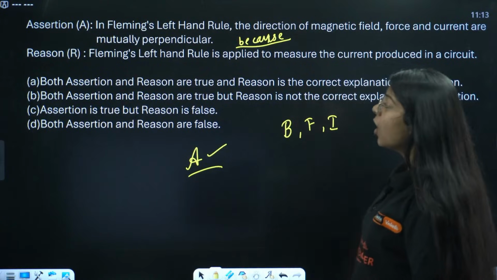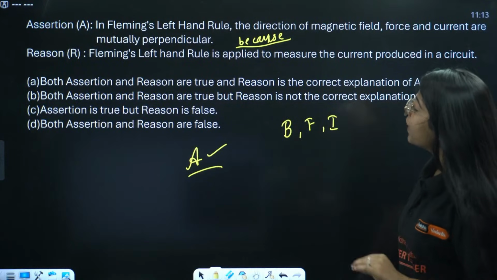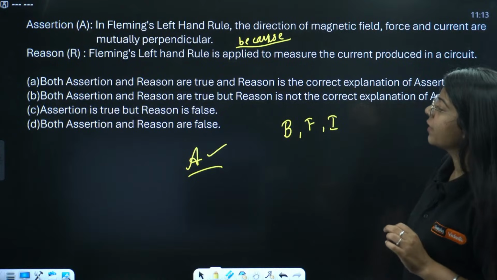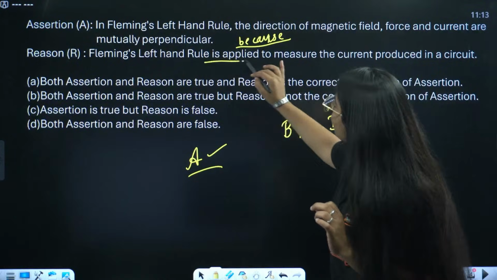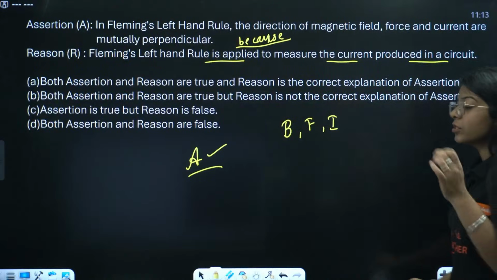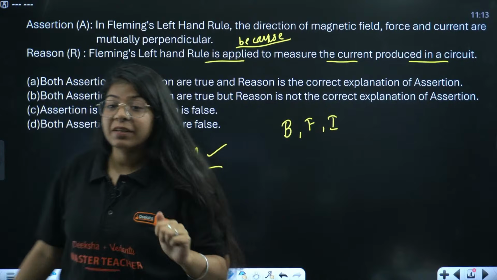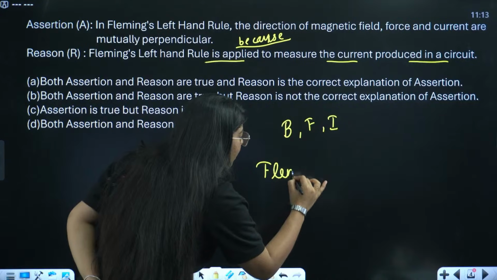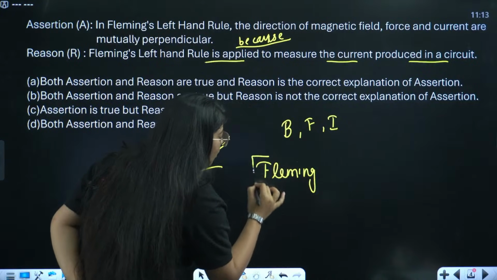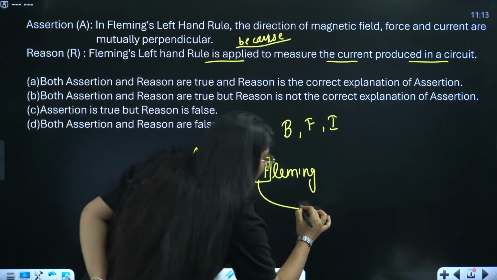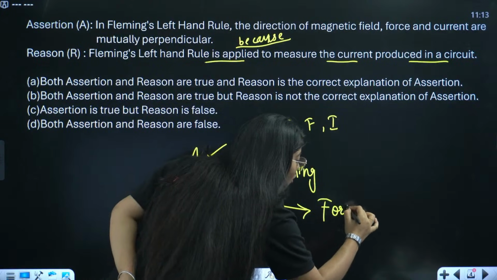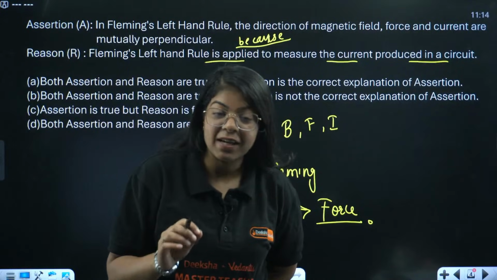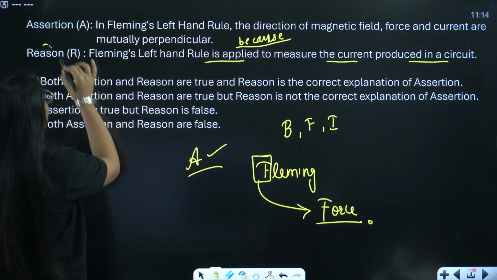Now, reason R says Fleming's left hand rule is applied to measure the current produced in a circuit. But my friend, we know that Fleming's left hand rule, how did we remember it? We remembered from Fleming's F, that it is used to find the force on a current carrying conductor placed in a magnetic field. So the reason is in fact not true.